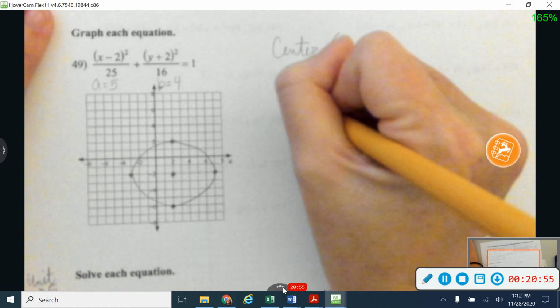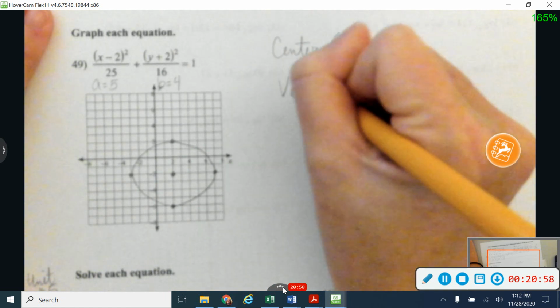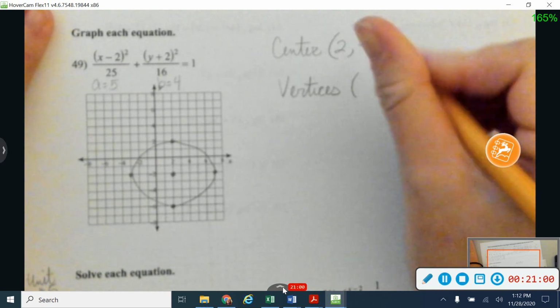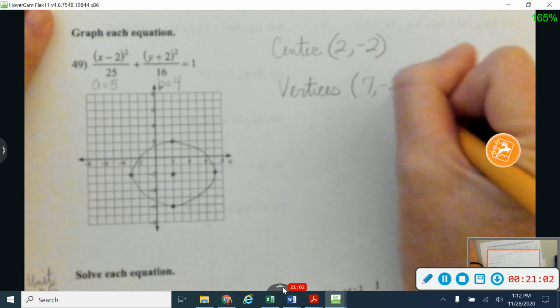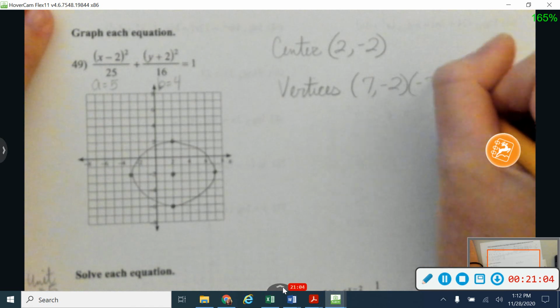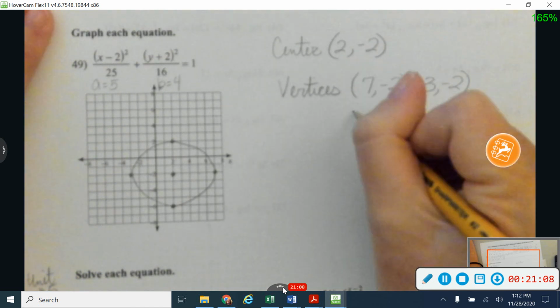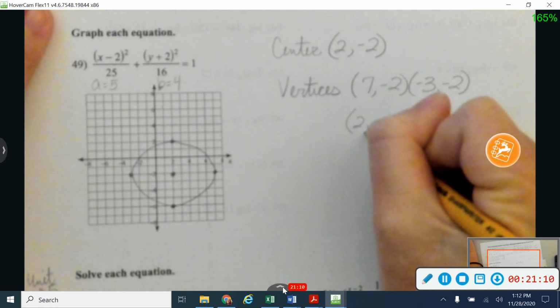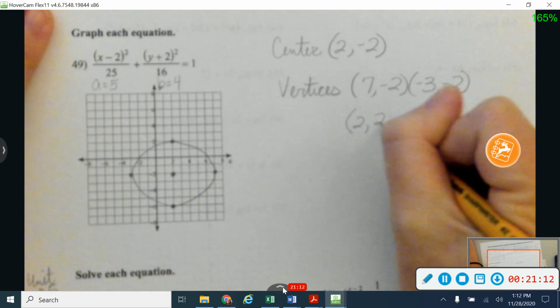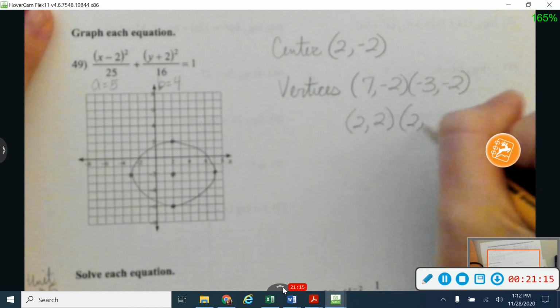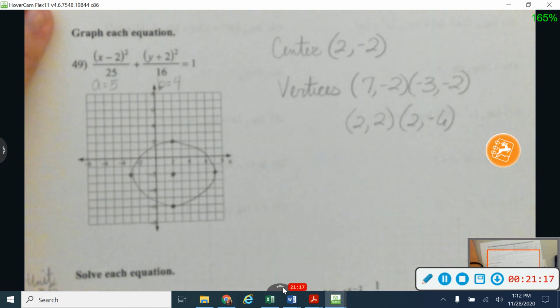Alright, so for my vertices, I went left and right 5, so that's going to put me at 7, -2, and -3, -2. And then for my co-vertices, I'm going to be at 2, and I went up and down 4, so 2, 2, and 2, -6. So just where I put all 4 of those points.